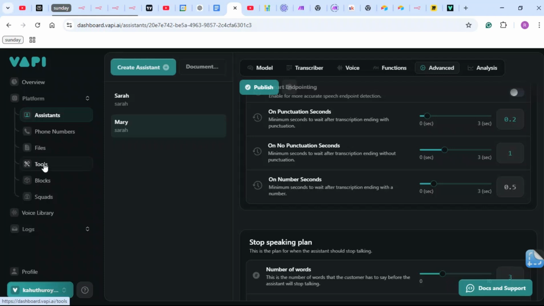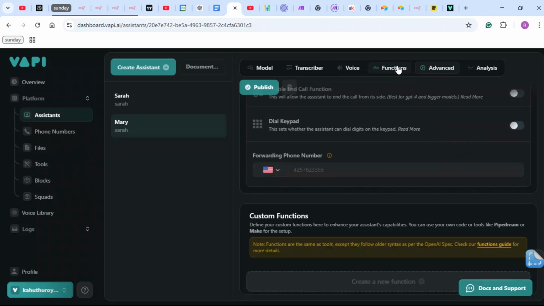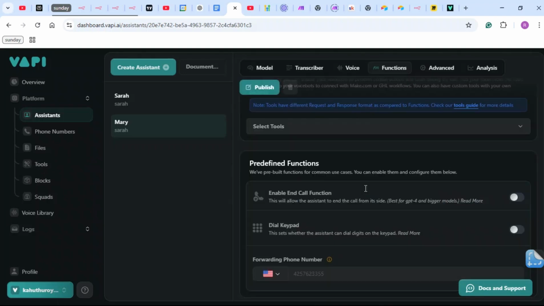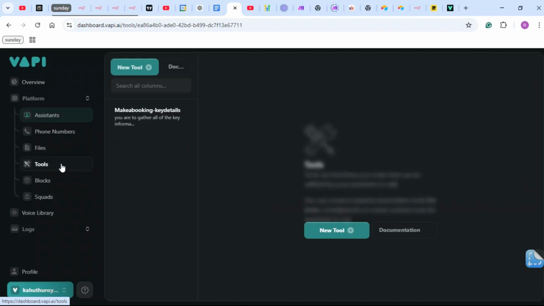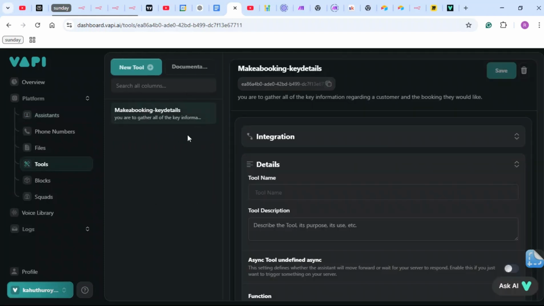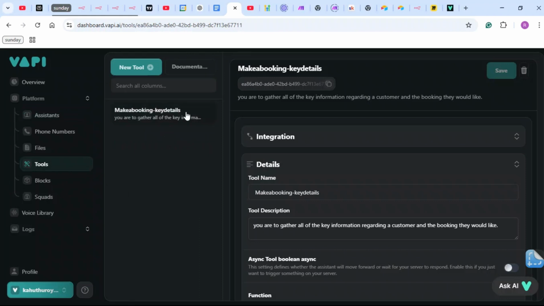So with this tool section, we will cover functions and advanced, because this is where we used to create tools before this came up. It wasn't there before. So I'm just going to dive into tools, then we are going to get back to that much later. So as you can see, these are some tools I've been using.